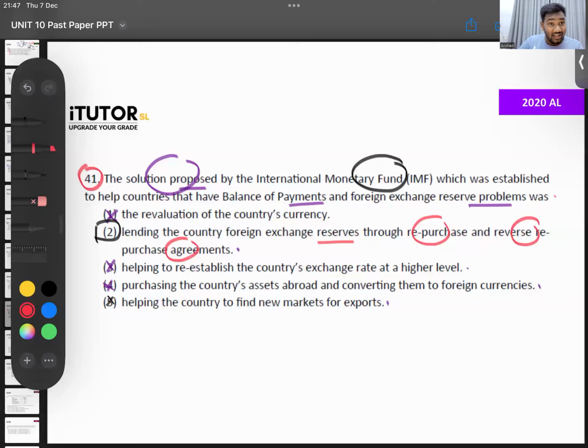And see, even in the question, have they mentioned Sri Lanka? What have they said? Solution by the IMF for countries that have a BOP problem. Have they said this is the solution for Sri Lanka? No. And this is not the solution that they gave for Sri Lanka also. So, for that point, this is the most correct answer that we can talk about. How does it affect the BOP? When the IMF gives loans, all of that comes into your BOP reserves. We can pay interest if they talk about repurchase.